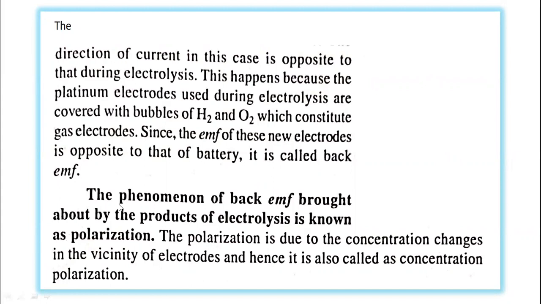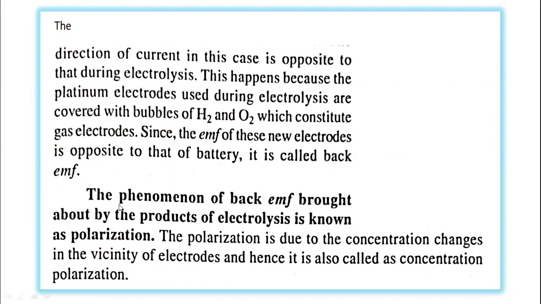Actually, we are doing the electrolysis of the electrolyte, but due to the formation of the galvanic cell at the respective electrode, that galvanic cell itself produces the EMF, and that EMF opposes the external EMF. So the EMF of these new electrodes is opposite to that of the external EMF, and this new EMF is called a back EMF.